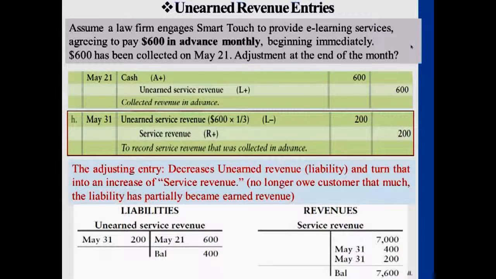It's not entirely 600, because that's when it reaches June 21st, then we fulfill the whole $600. Now it's only 200. We reduce the unearned service revenue liability account by debiting this account, and then turn it into actual service revenue, just on the credit side. Remember, service revenue is an equity account, regularly, and increases on the credit side.